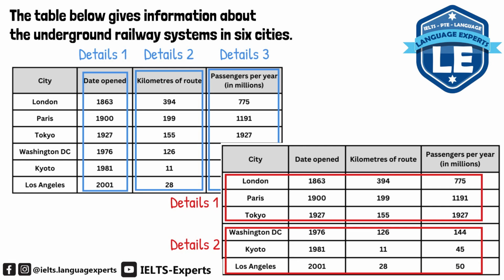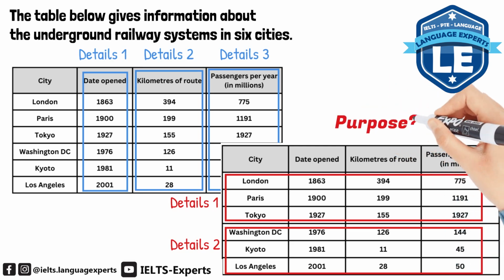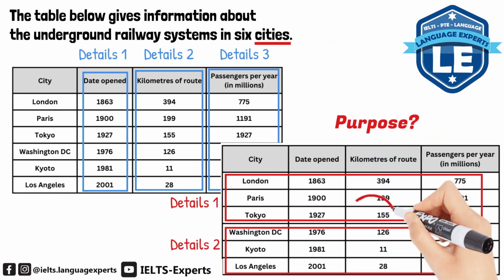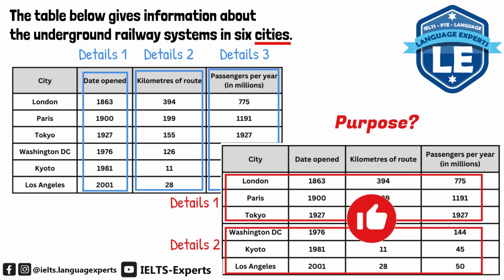To answer this question, I would think of the purpose of the table. What does this table want us to compare? Obviously, the table wants us to compare the underground railway systems in 6 different cities. So I believe it's better to group data by city and not by date, length, and passenger count.